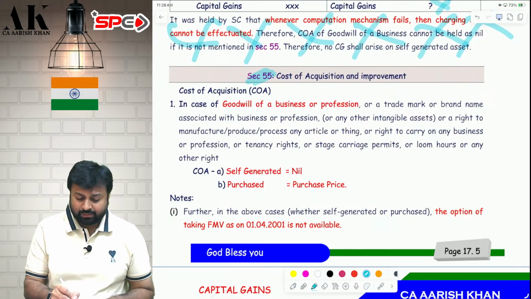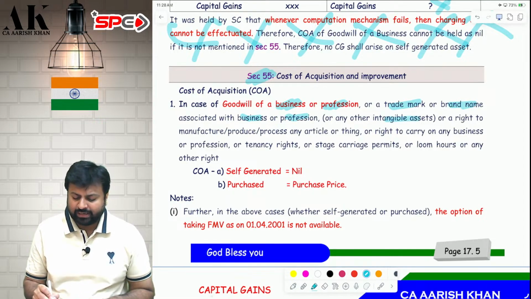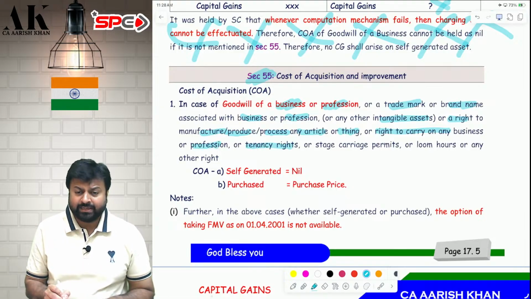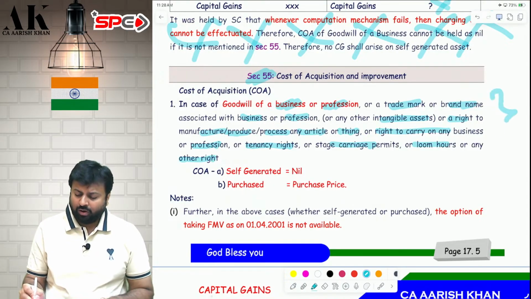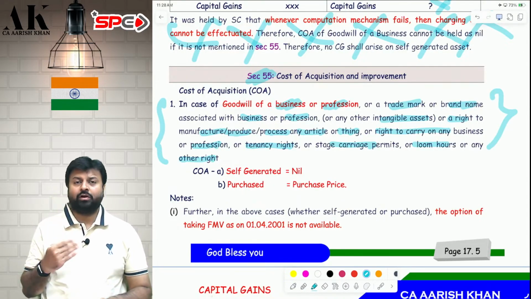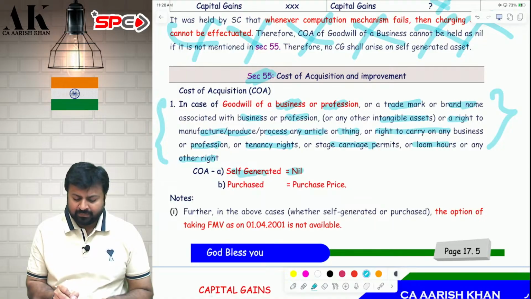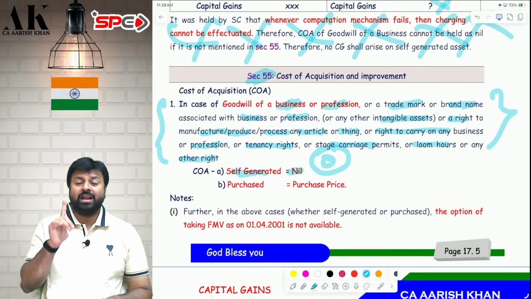they said that the goodwill of a business or profession, or trademark or brand name associated with business and profession, or any other intangible asset, or a right to manufacture, produce, process any article or thing, or right to carry on any business and profession, or tenancy right, or stage carriage permit, or loom hours, or any other right. All these are nothing but, you can write it down if you have not written, I have told you in the class to write, all these are nothing but intangible assets. All these things, if these are self-generated, then the cost of acquisition should be nil.